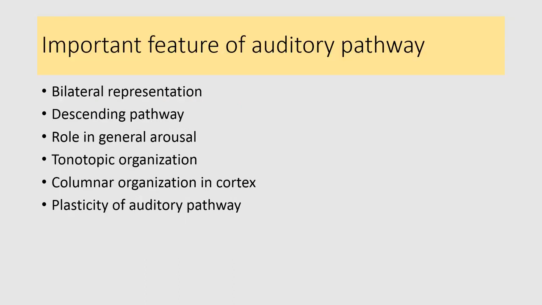Now let's summarize important features of the auditory pathway. Bilateral representation is there in the auditory pathway. Descending pathways are also present from the superior olivary nucleus to the outer hair cells, which can modify their functions. Because of the collateral to the reticular formation and cerebellum, the auditory pathway plays a role in general arousal also.